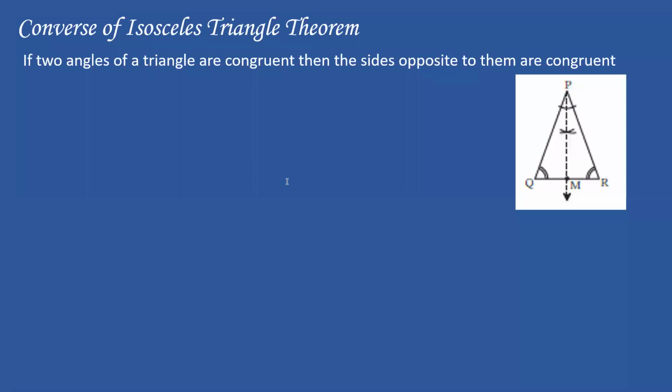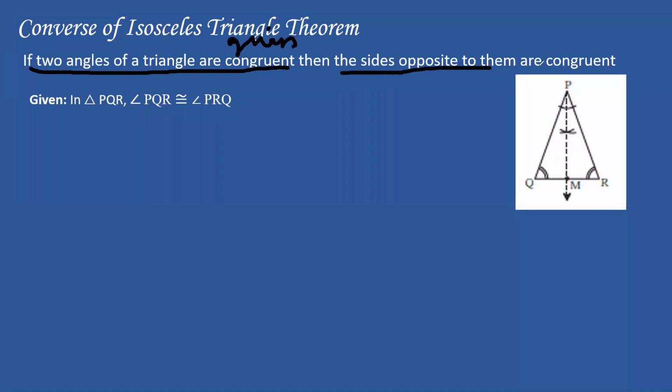So the first step is obviously going to be what? Given. Now focus over here, people. In this given, side is not equal, angle is equal. Sorry, congruent. Angle PQR and angle PRQ are congruent. This information is given to us, and this I have to prove. Always break down the statement into smaller parts. In any exam, in any question, if you have in life, break it down into smaller parts and then read, then you'll understand it.